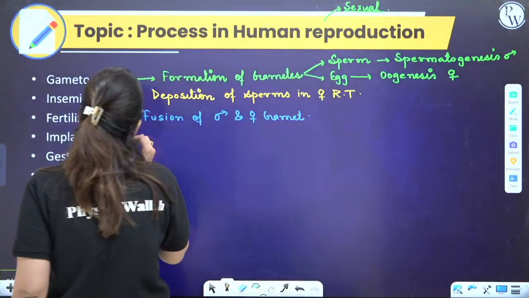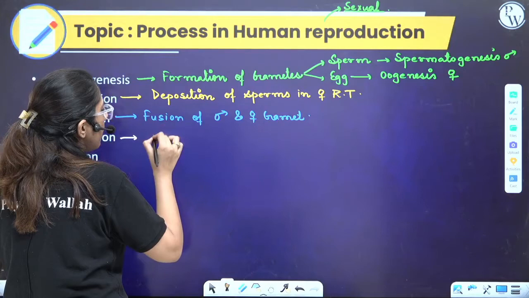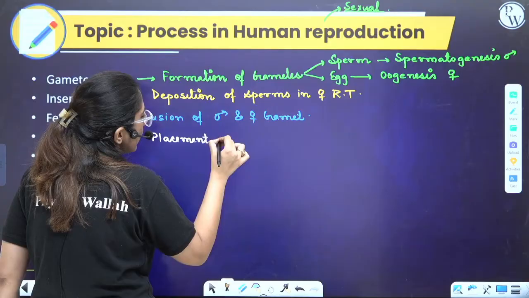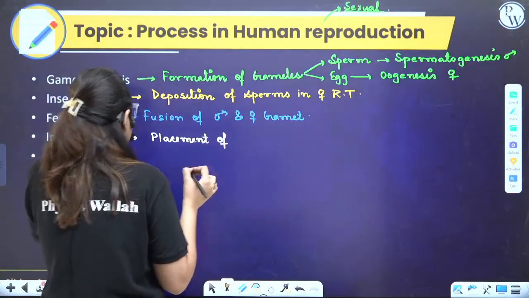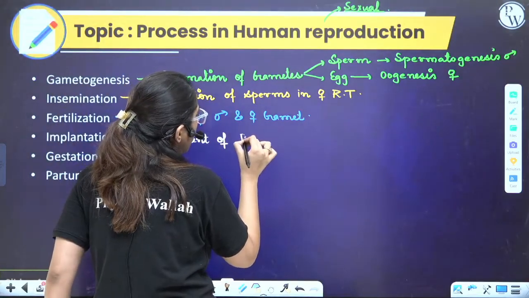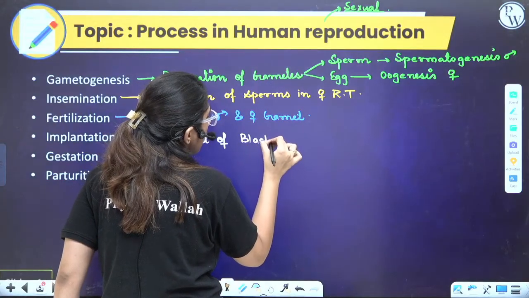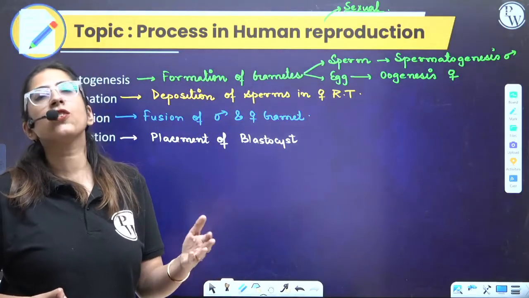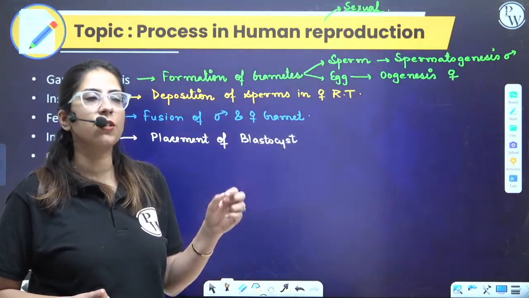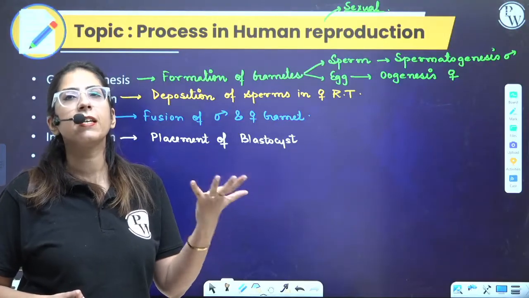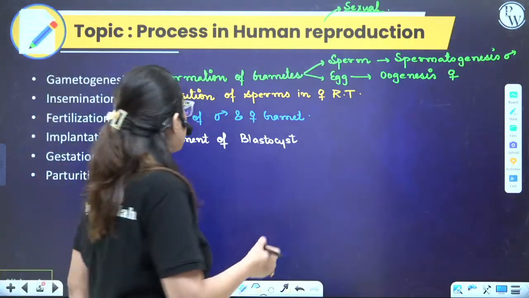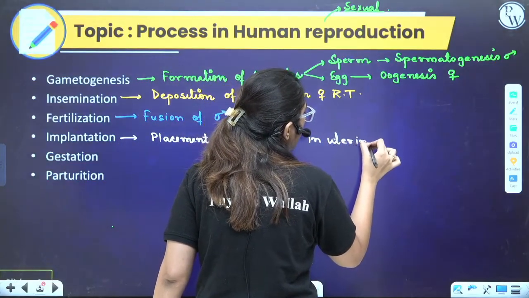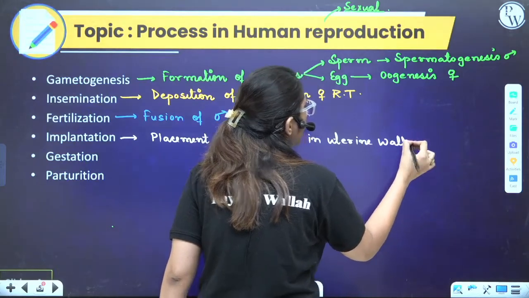Now moving on, what is the next one? Next is implantation. Implantation means placement of the blastocyst in the uterine wall. So what's a blastocyst? Blastocyst is a stage where, once after the fertilization we get a zygote, it further divides and ultimately what we get is a blastocyst. We will be discussing everything in detail.